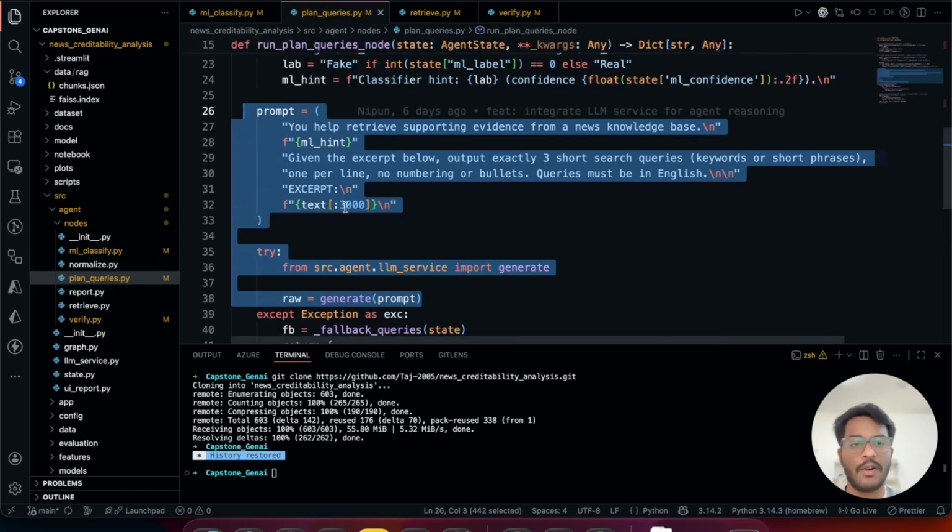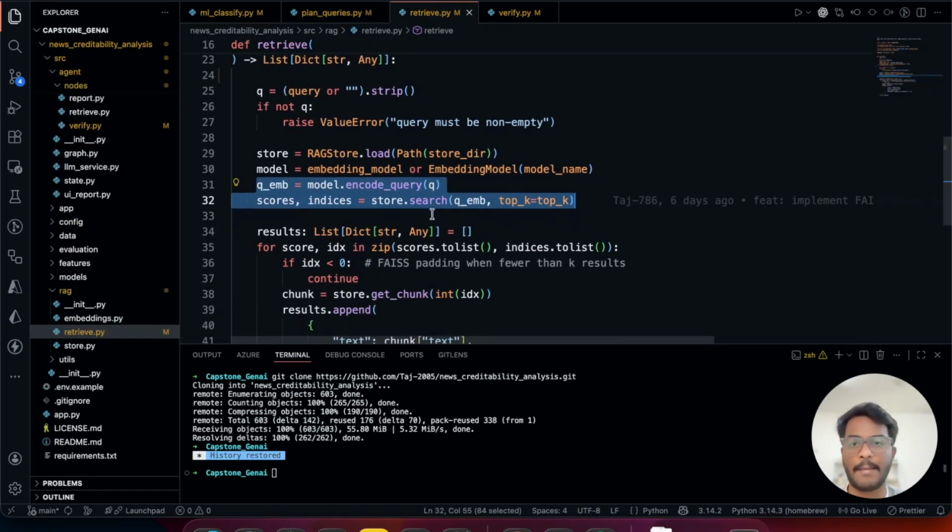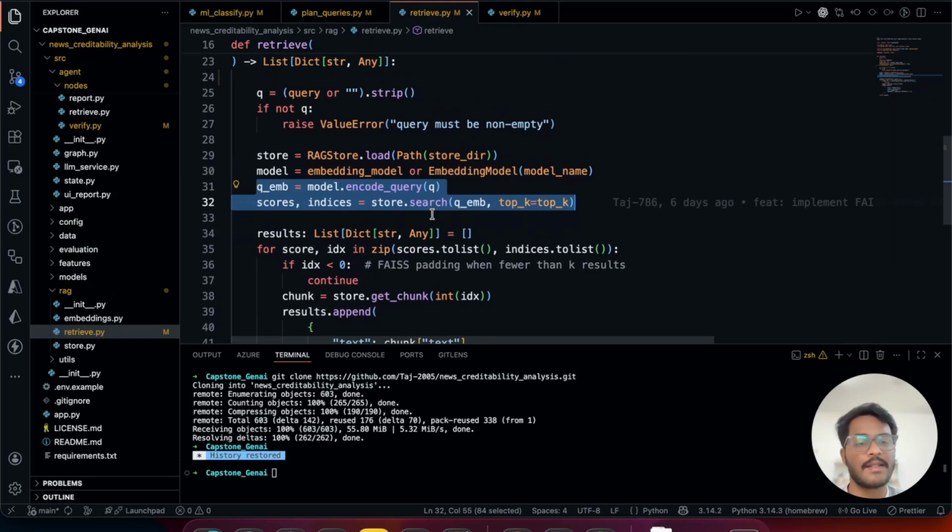When the confidence falls below the trigger threshold, plan queries fires. It sends article content to Groq, model Llama 3.1, and Groq returns 3 to 5 targeted search queries for retrieval, and the temperature is set at 0.2 for some diversity in the queries. Those queries go into the RAG pipeline, a mini LLM that generates 384 dimensional sentence embeddings, and FAISS does exact inner product search over the fact checking index and returns top k chunks with similarity scores.